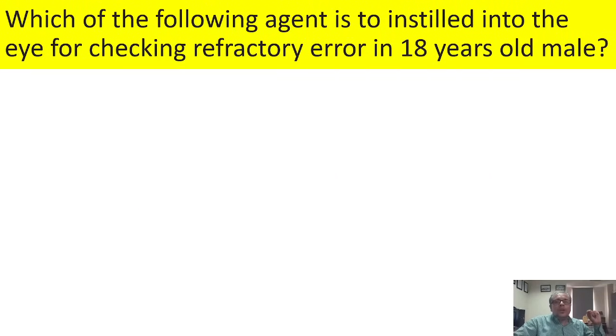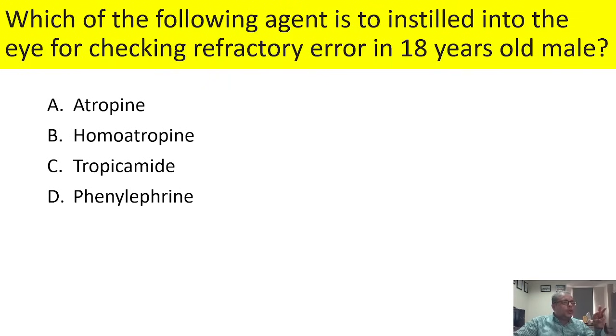Which of the following agent is to be instilled into the eye for checking the refractory error in 18 years old male? Now here you have to check the refractory error, and that's why here there is a requirement of both mydriasis and cycloplegia. Now this is achieved with the help of the anticholinergic agent, and the options are 3 anticholinergic agents and D phenylephrine. It is a sympathomimetic agent. It is used only when there is a requirement of mydriasis and no cycloplegia. So option D goes out. Now out of the A, B and C, you require an agent which is having a very rapid onset and short duration, so quickest and briefest action, and that is achieved with tropicamide.